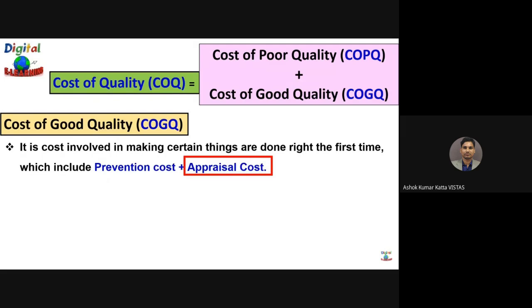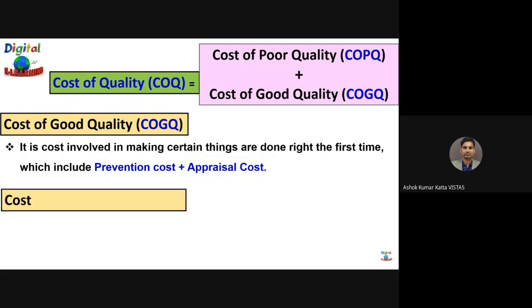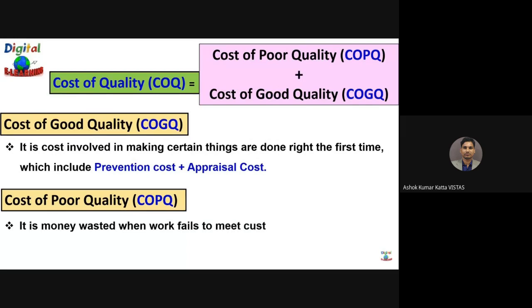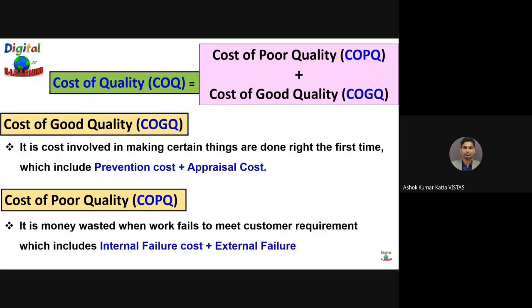And when we talk about cost of poor quality, this is the cost or the money that is wasted when work fails to meet the customer requirement, which includes your internal and external failure cost, and is usually calculated by quantifying the cost of correcting, reworking, scrapping, and warranties, which correspond to the failure cost.